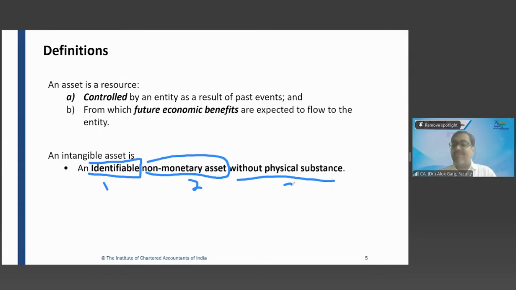We are going to cover 3 aspects here. An identifiable non-monetary asset without physical substance. Let's talk about without physical substance first. Let's talk about the third part first. What is meant by without physical substance?